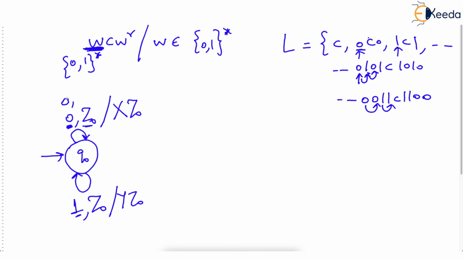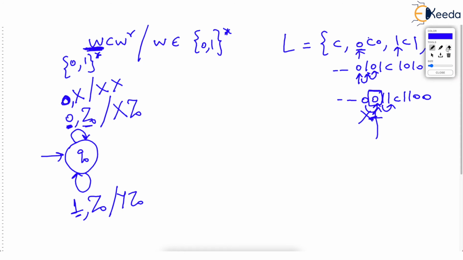How do you write 0 can be followed by a 0? If 0 is followed by 0, then top has to be X. Because look at this 0 here, which I am marking. If we encounter this 0, then just before this, we must have saved X. And we promised that each 0 will be saved as X. Correct? I hope you are understanding this. This is 0 followed by a 0. You can read it in words like this.